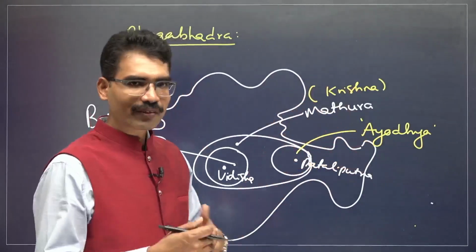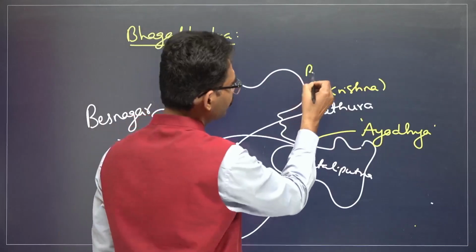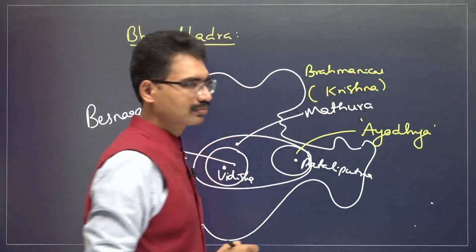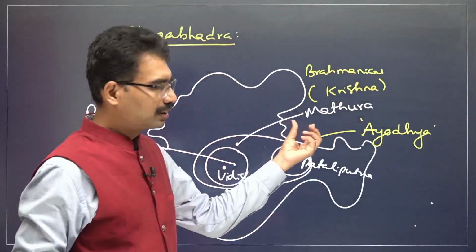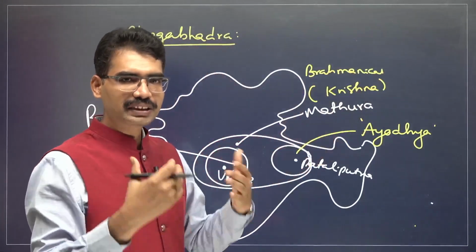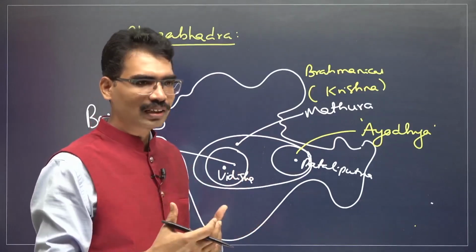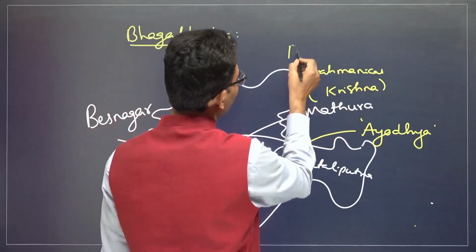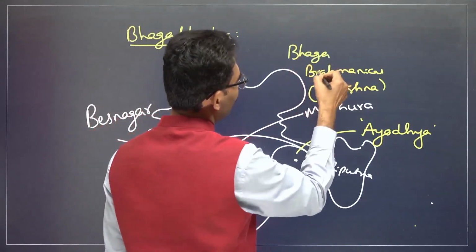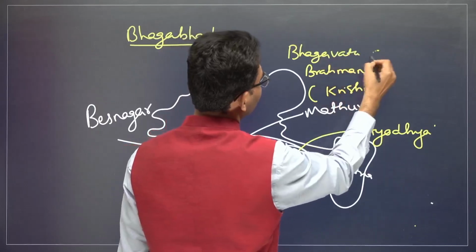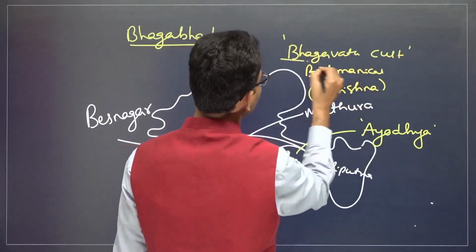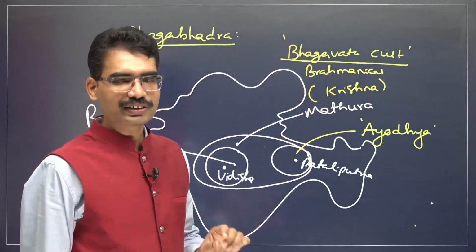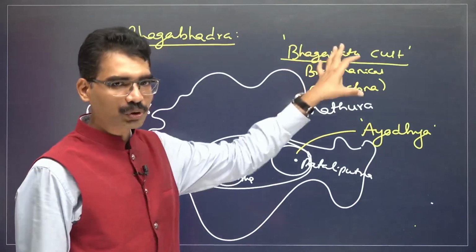This time period is a revival of Brahmanical tradition. Brahmanical tradition is reviving. As a result, the later Vedic period traditions, later Vedic ideas flourished. Now they are entering into a new stage, a new kind of cult emerging now called the Bhagavata cult. Now we are in the post-Mauryan time period.